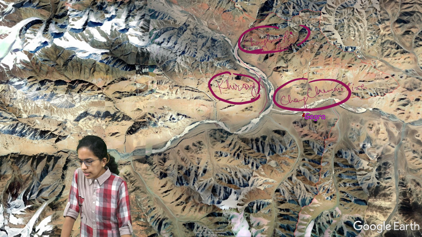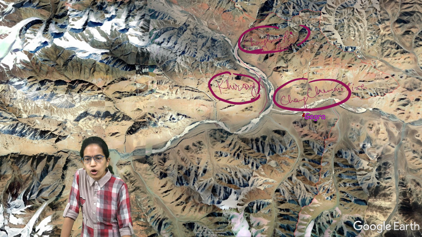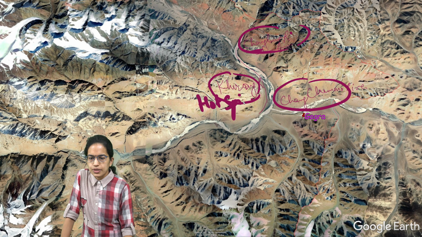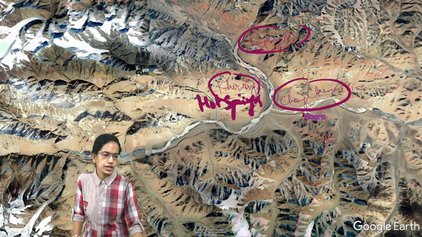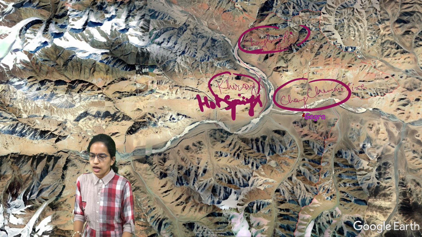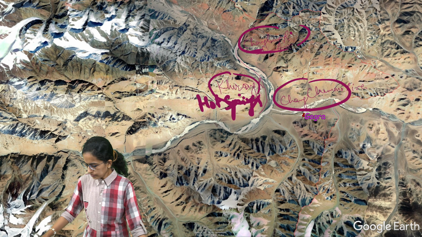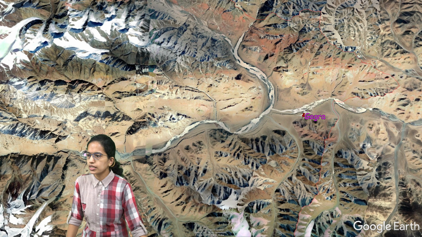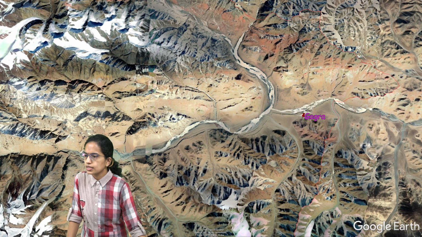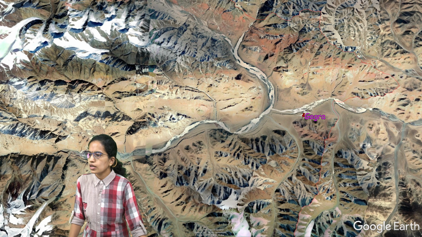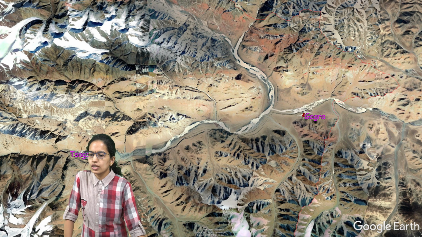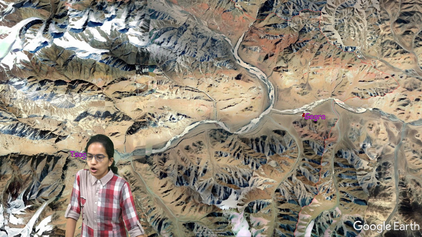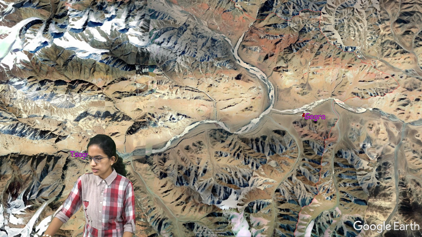Now on the northwest side of the Khurang is the region where we have the Hot Springs. So Hot Springs are located in this region. Then next to it is another important location, the Sirijap or the Sungtsalu.